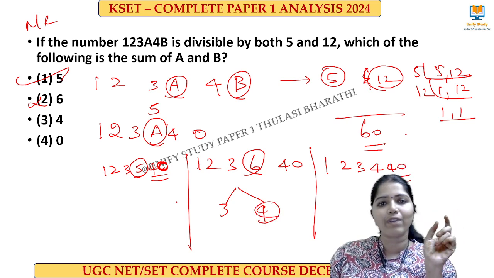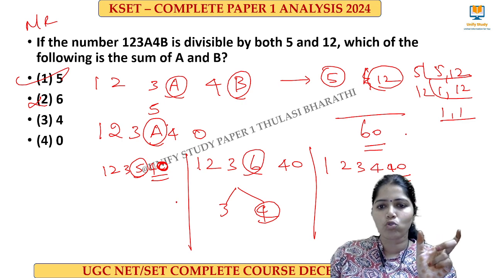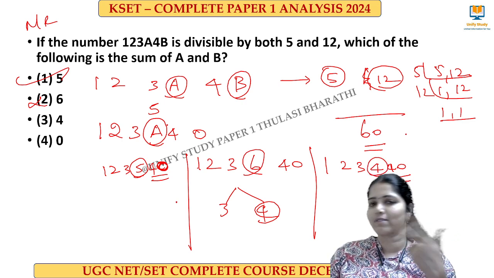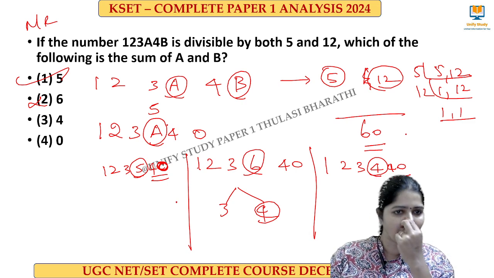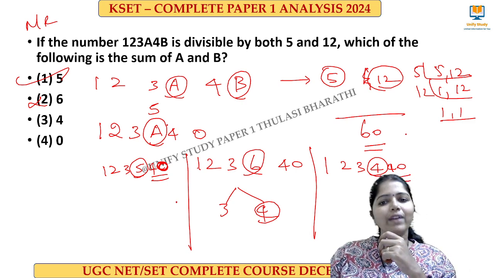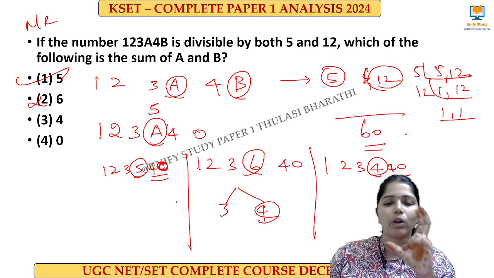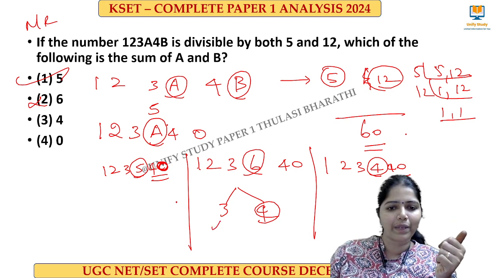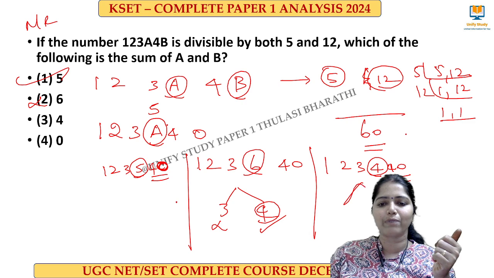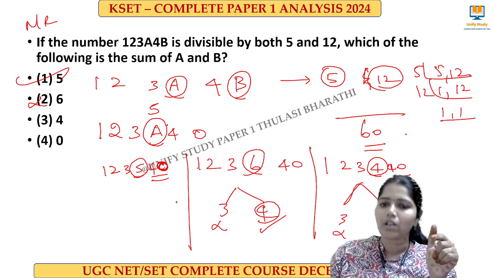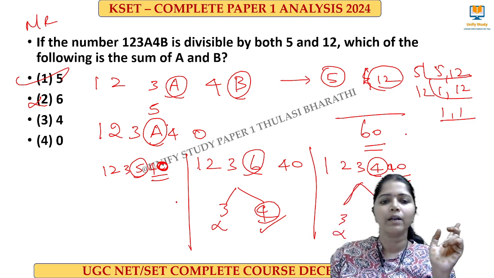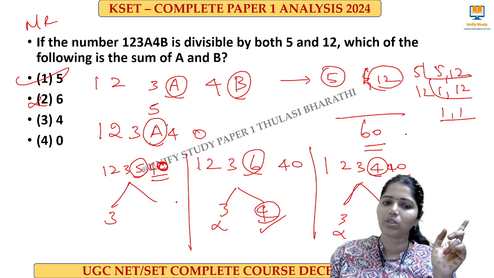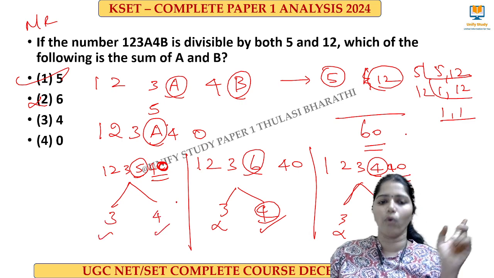But for 3 we have to add. So 1 plus 2 plus 3 is 6, 10, 14. So here if I put 4, this will not be divisible. So the only possibility is 5. If I try 0 also, it will not come because it will not be divisible by 3. Clear? So by 3 it will not be divisible, by 4 it will be divisible. Similarly here, by 3 it is not divisible, by 4 it is divisible. Here it is divisible both by 3 and also by 4.